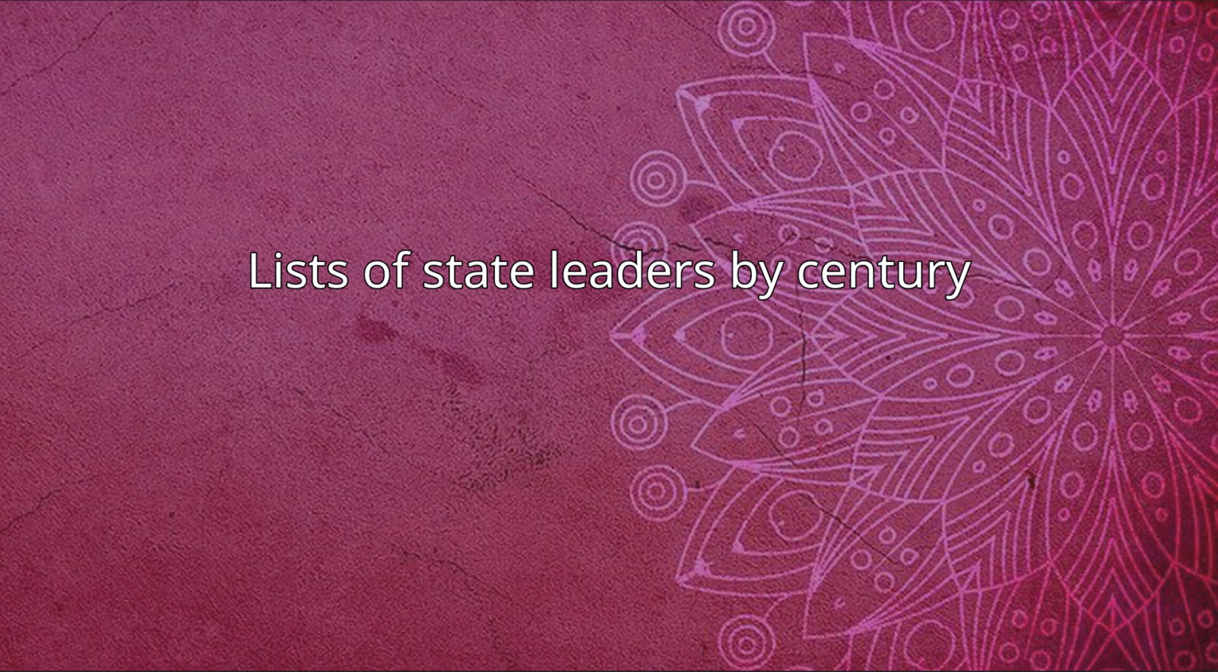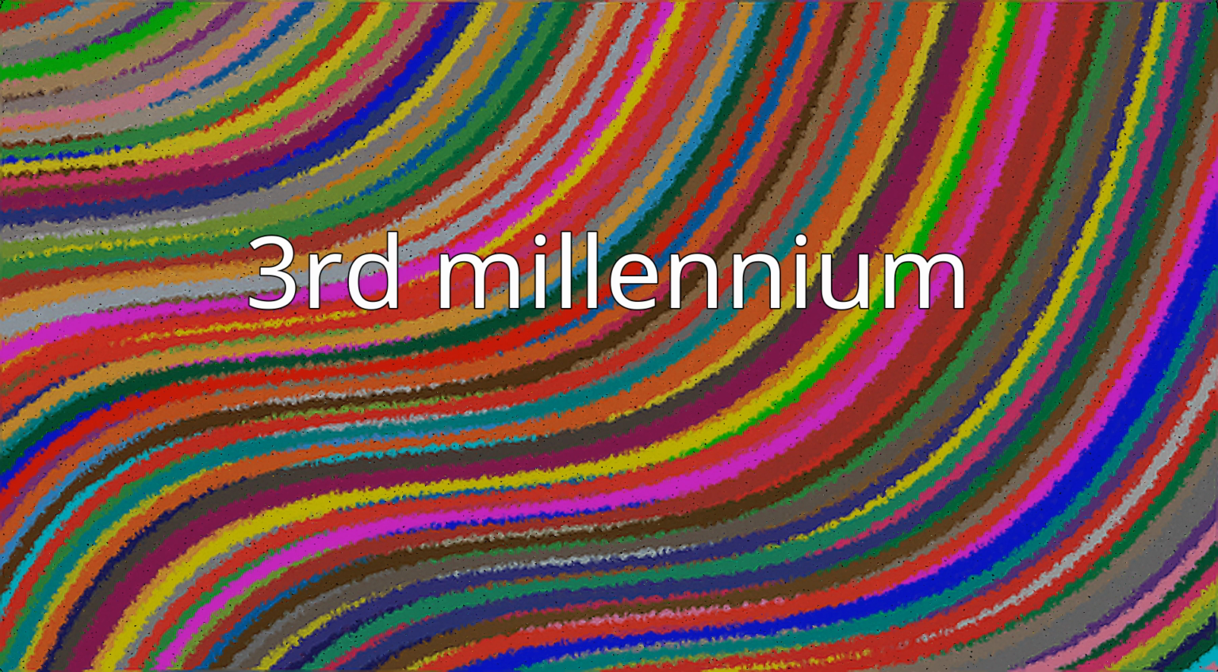Lists of state leaders by century. This is a list of heads of state, government leaders, and other rulers in any given century. Third millennium. List of state leaders in the 21st century. Current state leaders. 21, 20, 19, 18, 17, 16, 15, 14, 13, 12, 11, 10, 9, 8, 7, 6, 5, 4, 3, 2, 1.